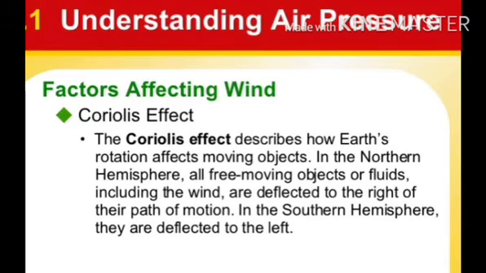Factor affecting wind, the second is the Coriolis effect. The Coriolis effect describes how Earth's rotation affects moving objects. In the northern hemisphere, all free moving objects or fluids, including the wind, are deflected to the right of their path of motion. In the southern hemisphere, they are deflected to the left.